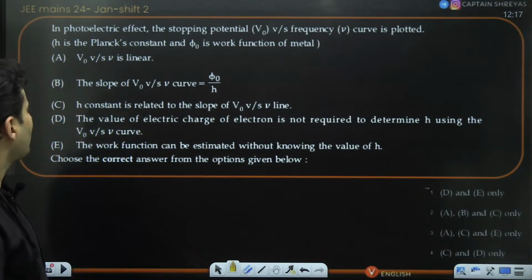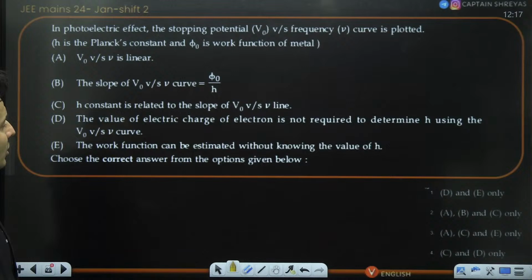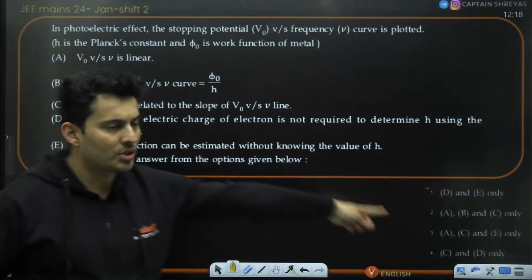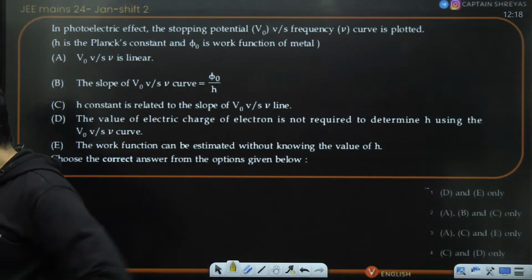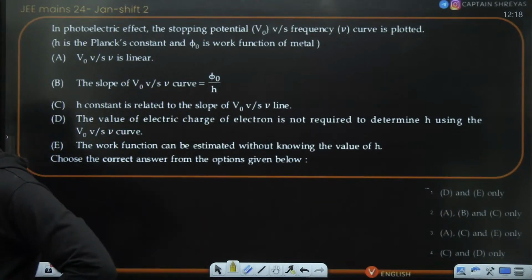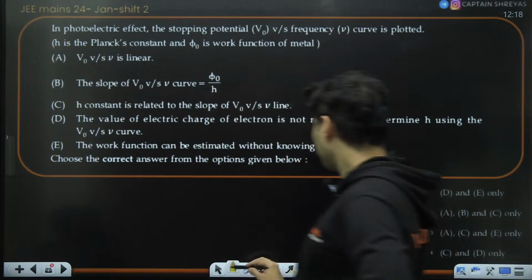In the photoelectric effect, the stopping potential versus frequency graph is plotted. V naught versus frequency is linear, and the slope is this much. The options are: h constant is related to the slope; the value of the charge is not required to determine h; the work function can be estimated; and there are some more options given over here. So let's try to see.